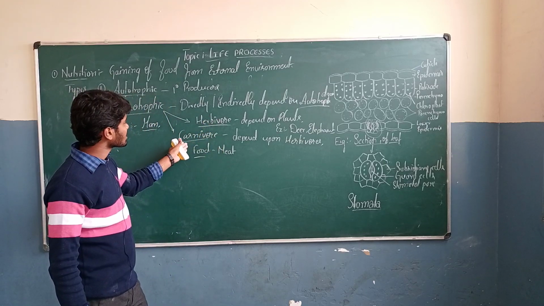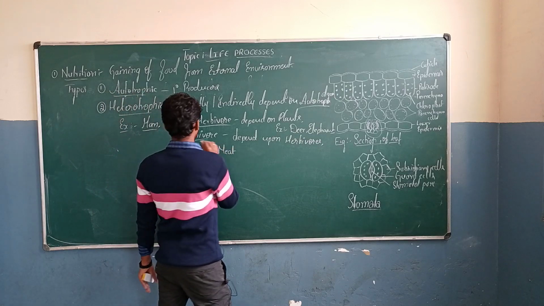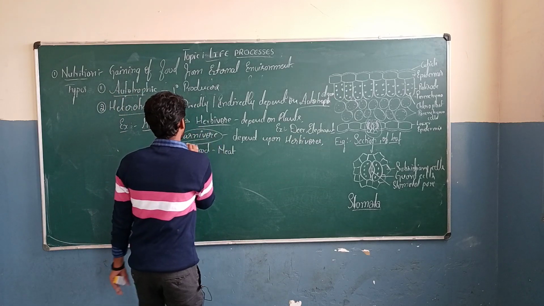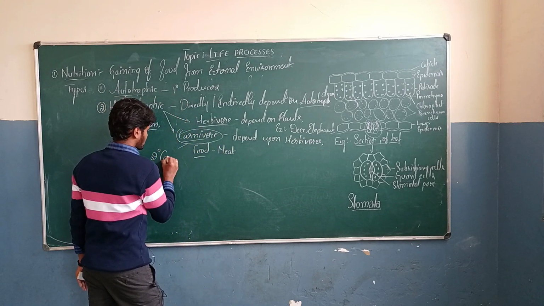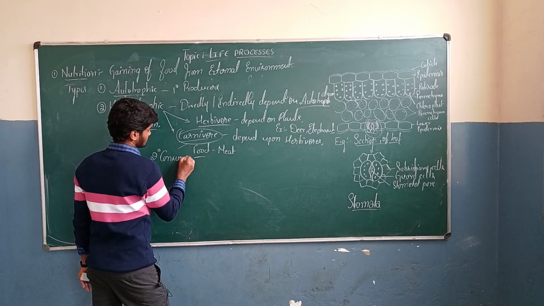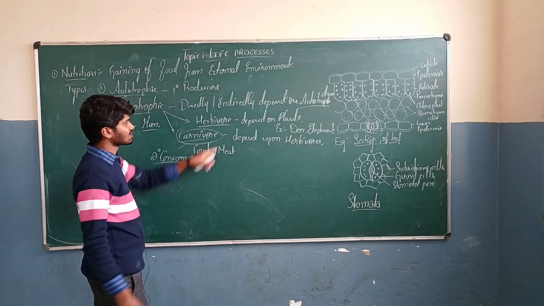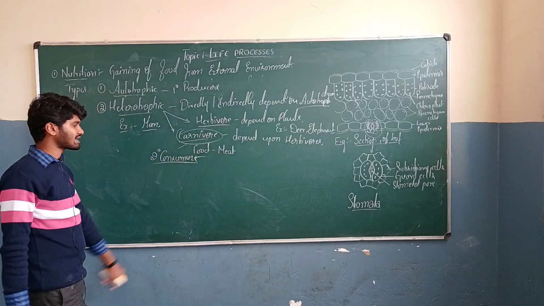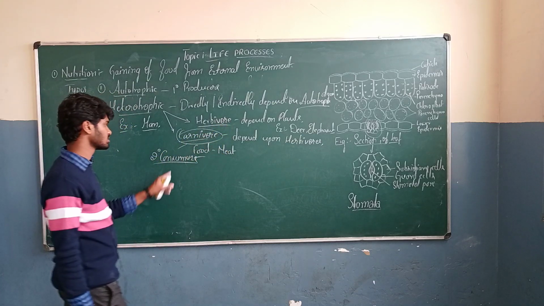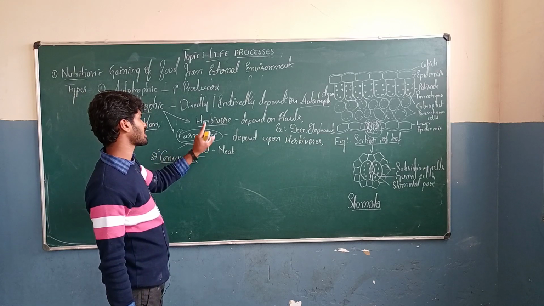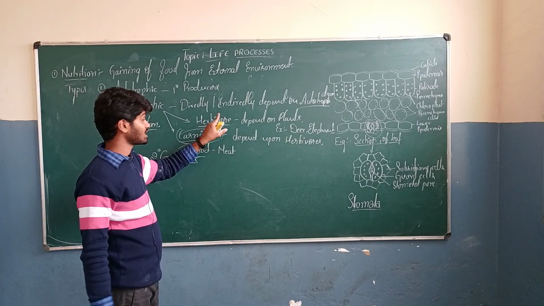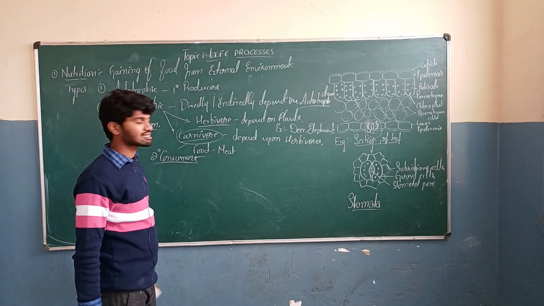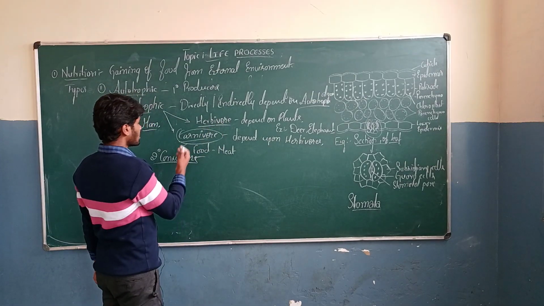That's why these are the secondary consumers. These herbivores are also called primary consumers. These carnivores are called secondary consumers. These secondary consumers depend upon primary consumers, that is herbivorous organisms.